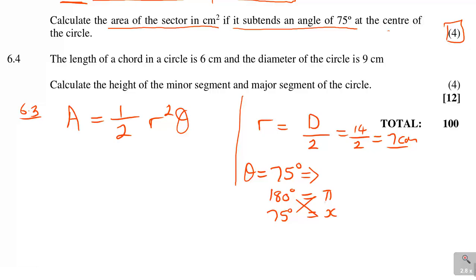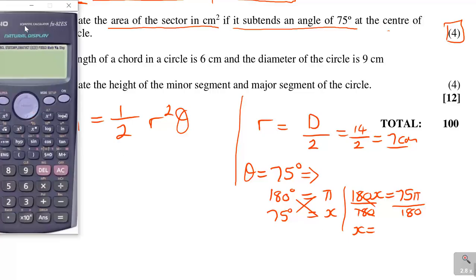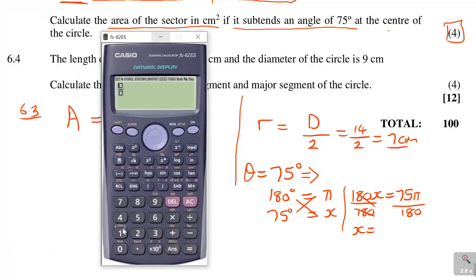So x times 180 is 180x is 75 pi. Divide by 180 to find how many radians are there in 75 degrees. So your x will be equal to 75 pi over 180.